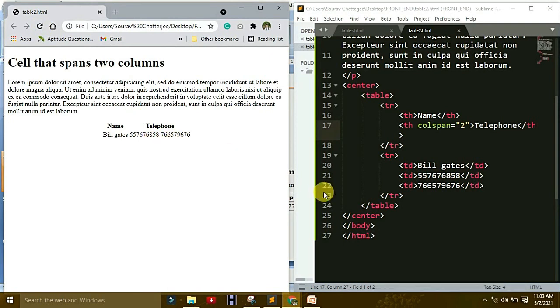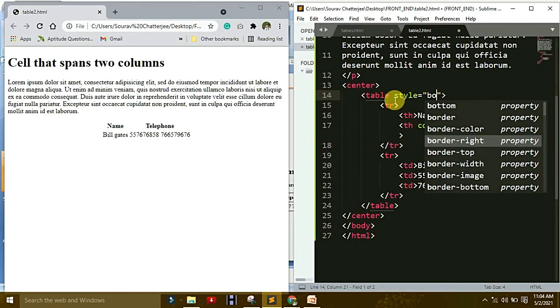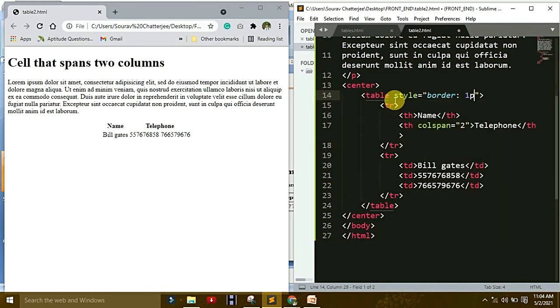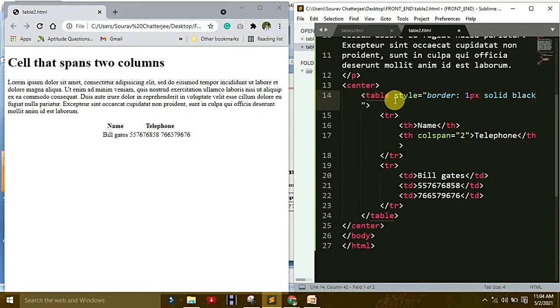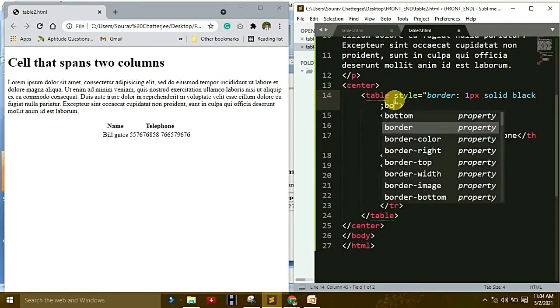Okay, so after that, on this table tag make a style. Okay, it is border: 1 pixel solid black. Okay, then border-collapse.